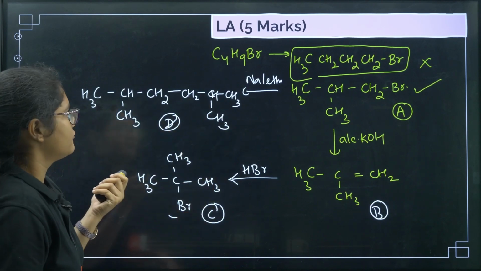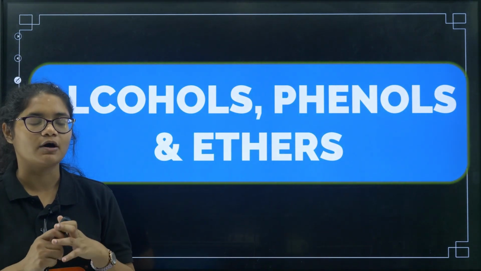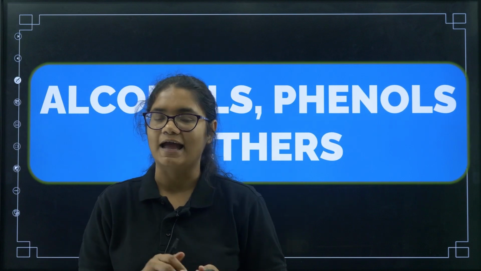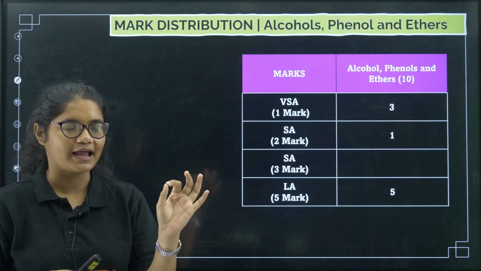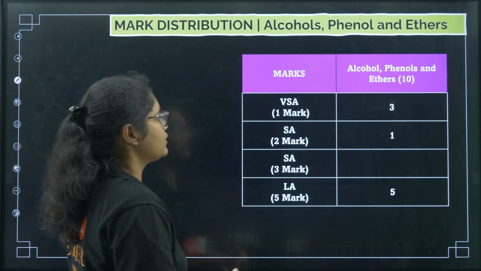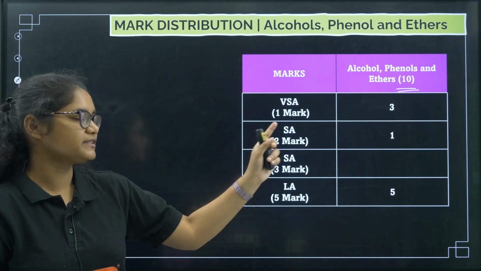Okay, fine. So we are done now with haloalkanes and haloarenes. Now we will move towards the next chapter, that is alcohols, phenols and ethers. First let us discuss the mark distribution for alcohols, phenols and ethers. In this chapter in total you are getting 10 marks. 10 mark questions will be asked from this chapter.